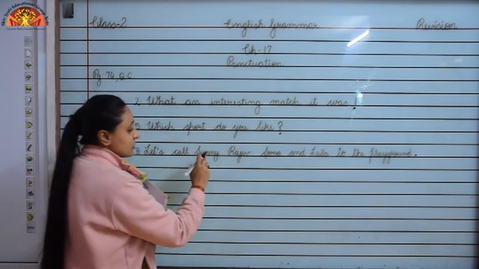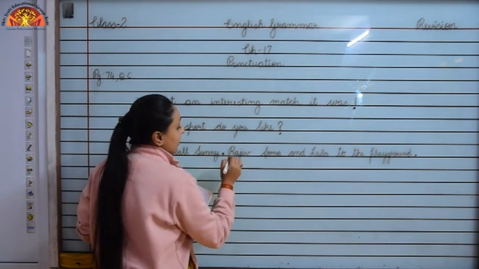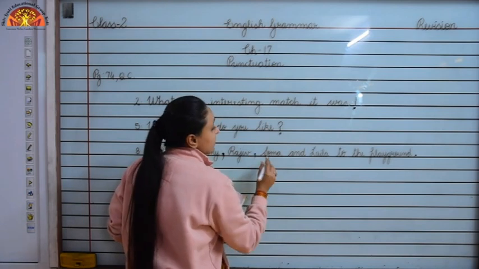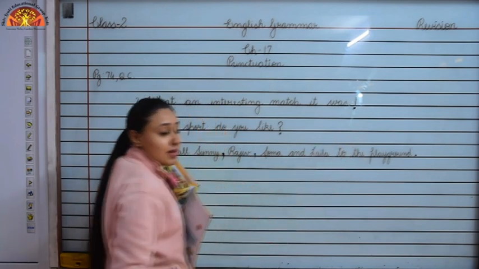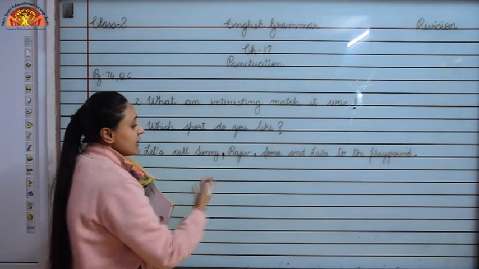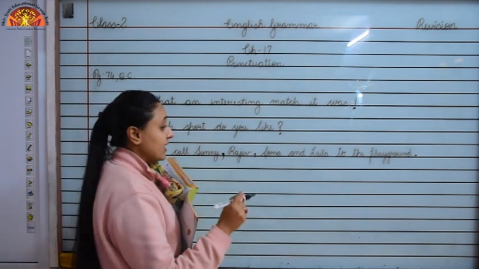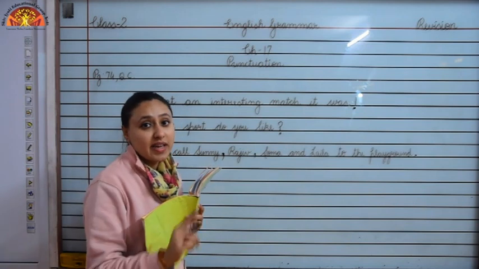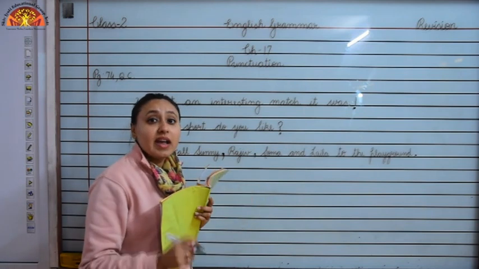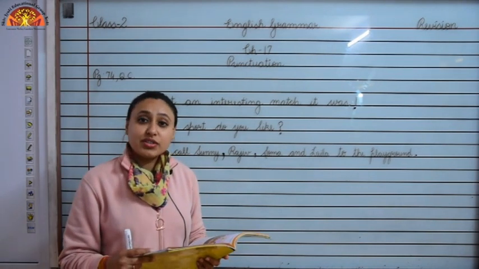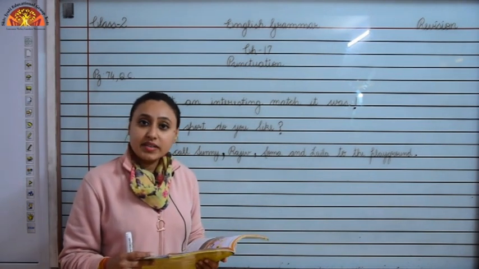So let's call Sunny, comma, Rajiv, comma, Soma and Leela to the playground. Now it looks meaningful and more clear, more simple to understand, and we have already learned that we never use comma before and. So children, I hope you have understood it. Children, now we will revise chapter 20, apostrophe.